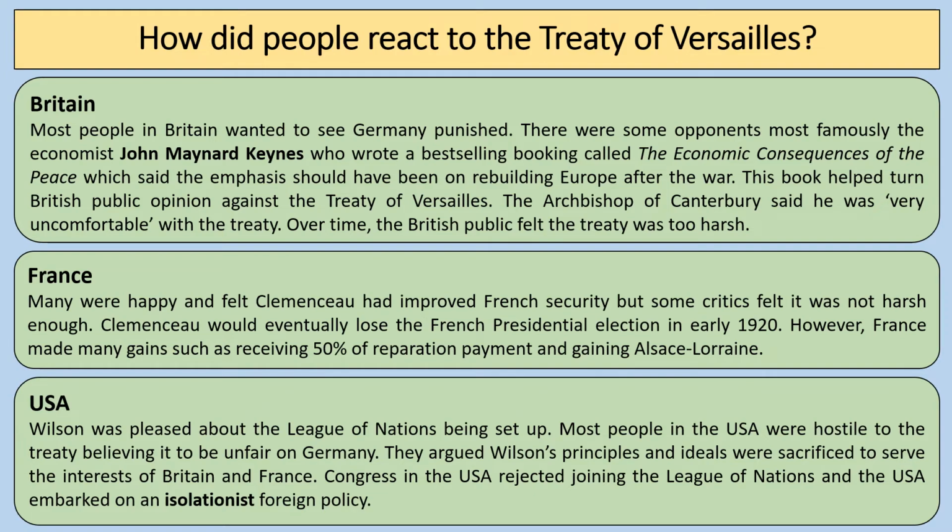Now, Clemenceau himself was frustrated that he wasn't able to get everything that he wanted. He wanted the Rhineland to be an independent country, for example. He felt that Germany was being allowed way too many soldiers; 100,000 he thought was way too many. And he actually lost the French presidential election in early 1920. So quite a few issues there with France.